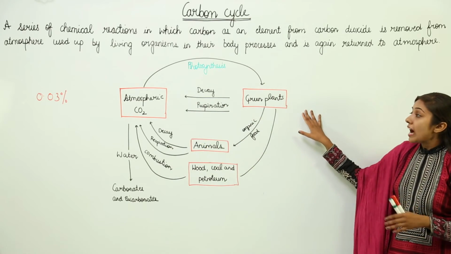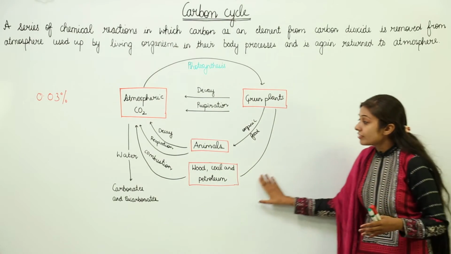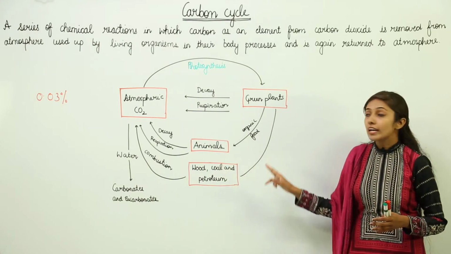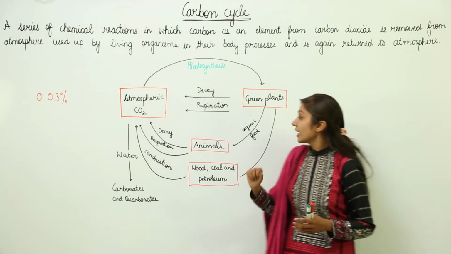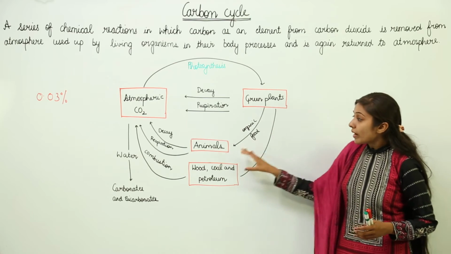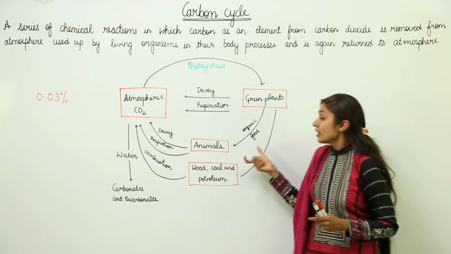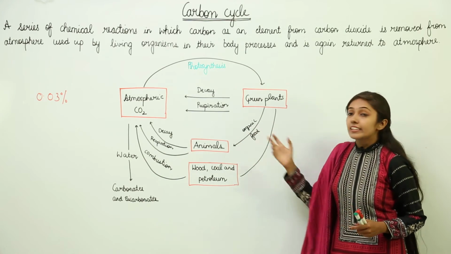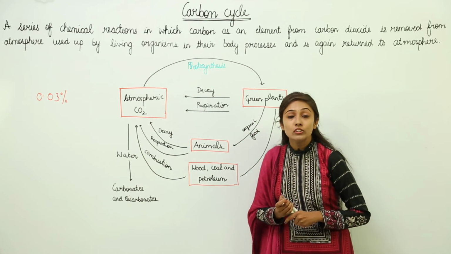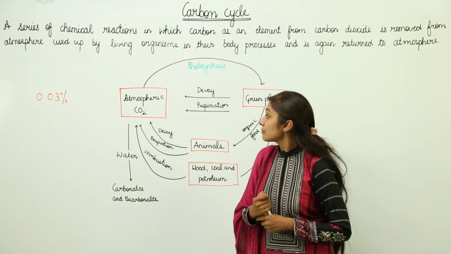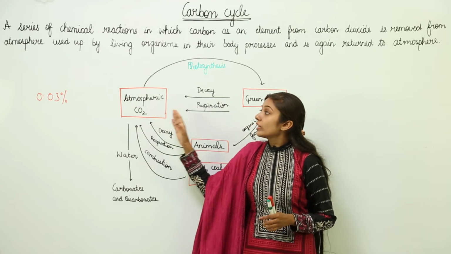Green plants, after millions of years, form fossil fuels, and the combustion of fossil fuels again releases CO2 into the atmosphere. And when green plants are consumed by animals, CO2 is again their respiration product, and when they die, decomposition of the dead bodies of the animals by microorganisms also releases CO2 in the atmosphere.